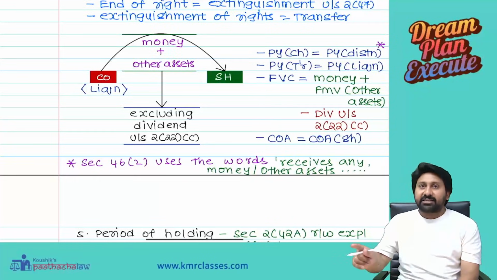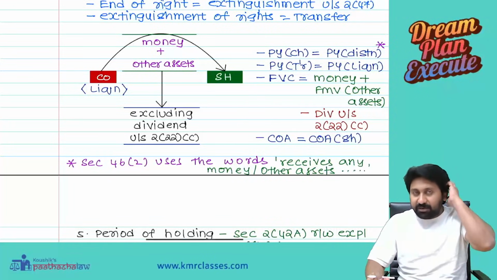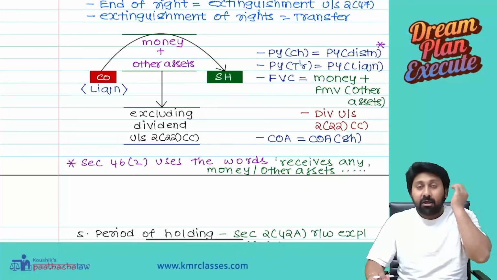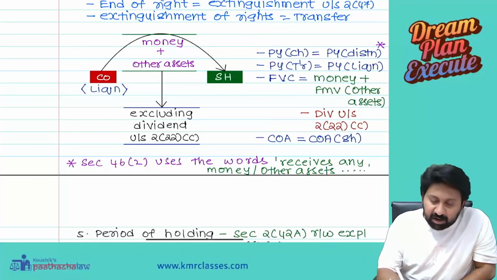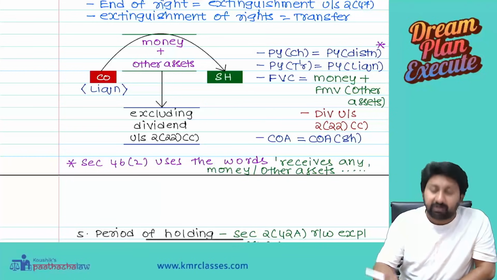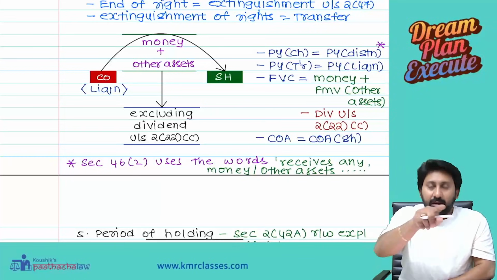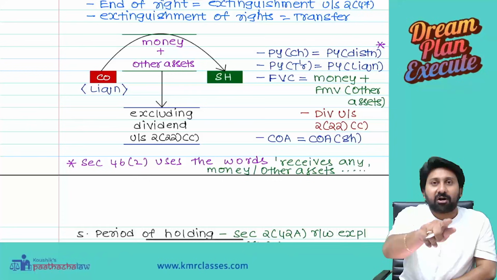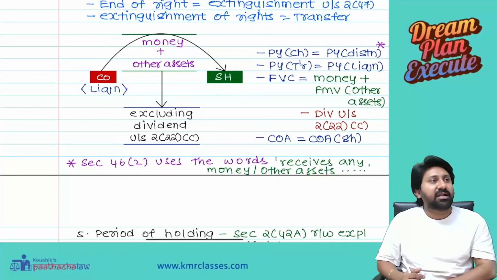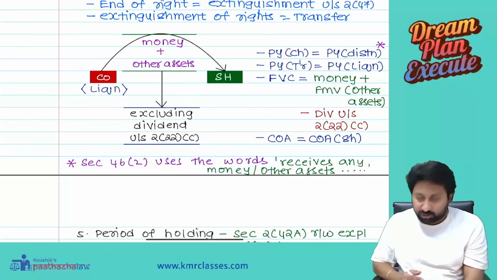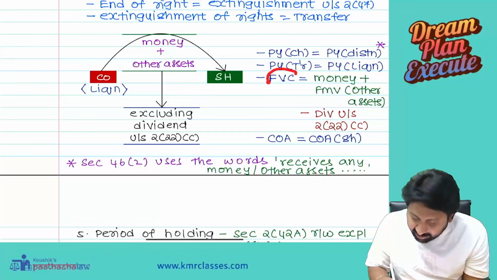If the year of transfer on liquidation and the year of chargeability on distribution are the same, both happen in the same year, no problem will come. But in the exam, if they wanted to torture you, they will give two different years. For example, March 20th liquidation order passed, May distribution happened, means transfer happened in one year, and tax will be paid in another year. Understood?